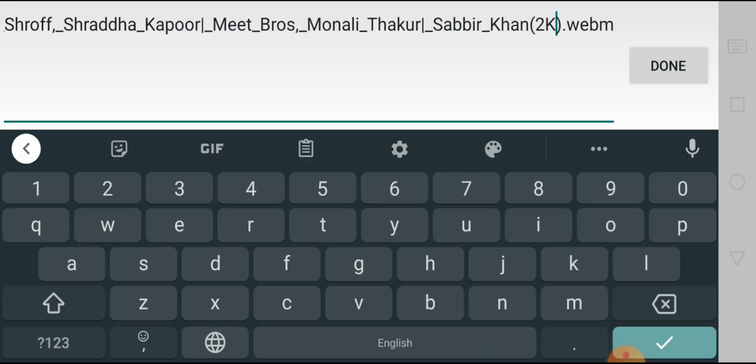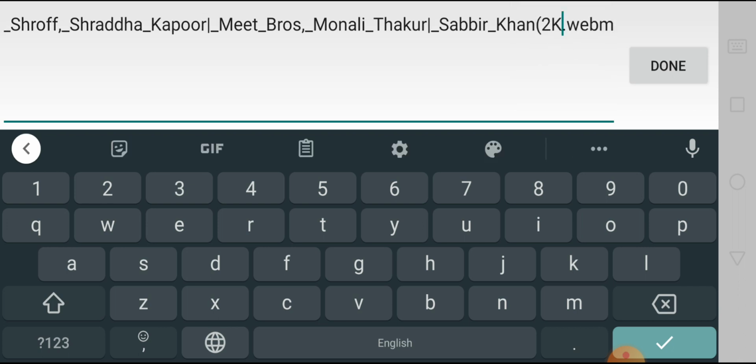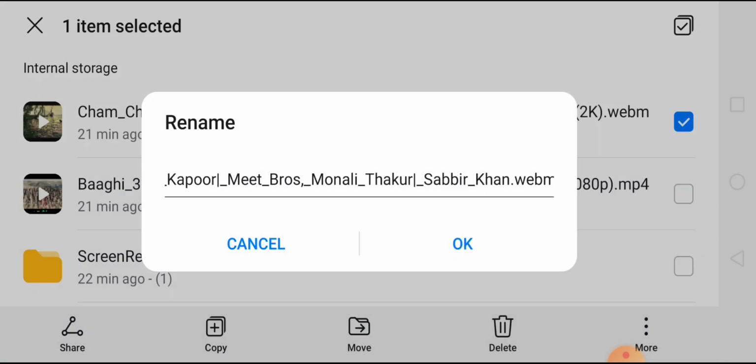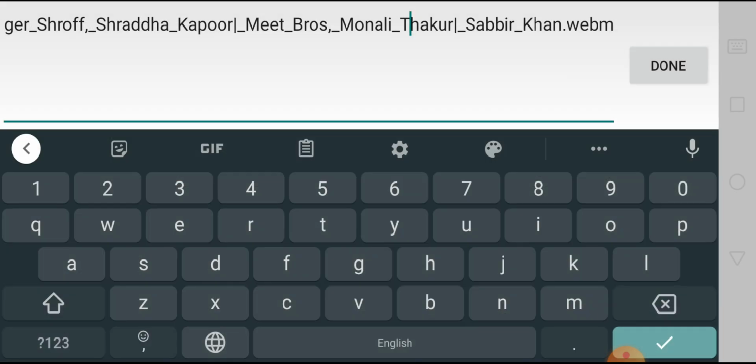If we want to remove this word, the last letter, 2K, remove these letters and rename it. Click on OK. You see another message, these symbols are not supported. This message says that we cannot use these symbols in rename. For example, this one, this one, this one are not allowed.